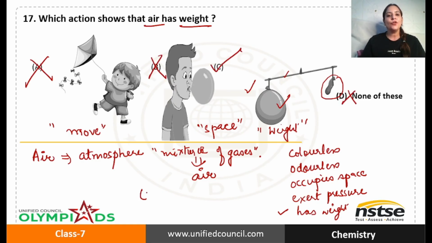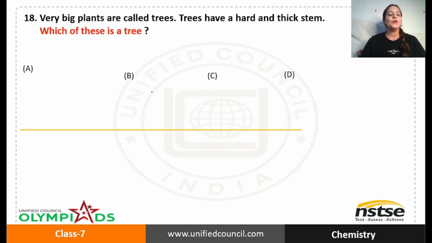So which one shows that air has weight? You are right, option C, because here it is filled with air and you can see that it becomes heavier and the lever bends from that particular end. Next question. Very big plants are called trees. Trees have a hard and thick stem. Which of these is a tree?